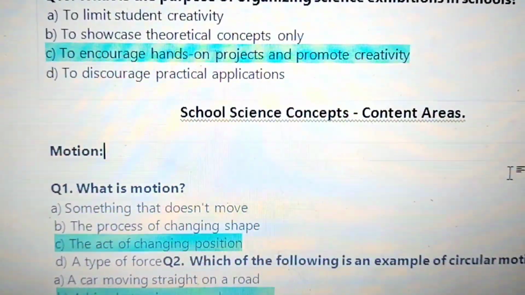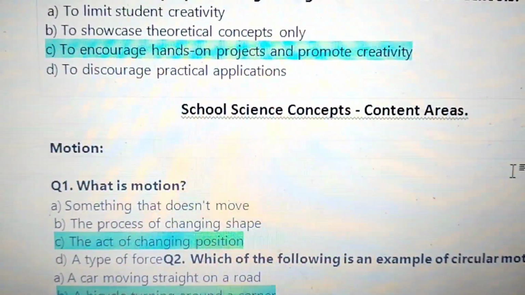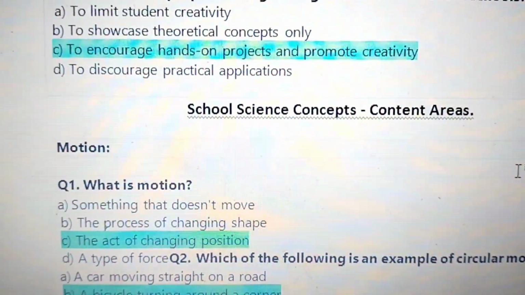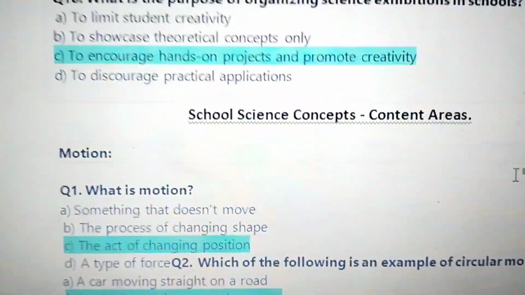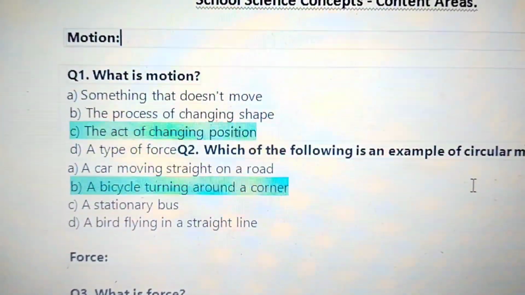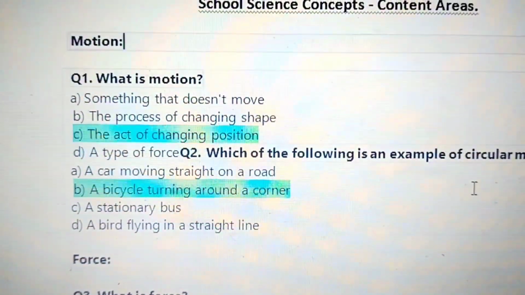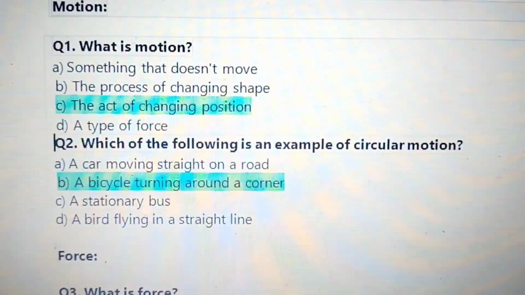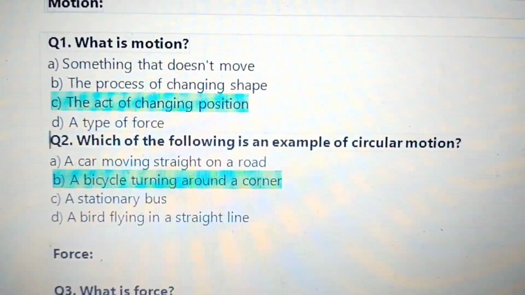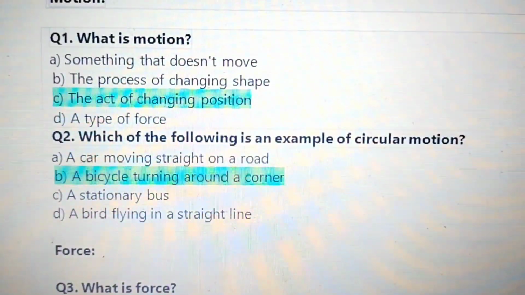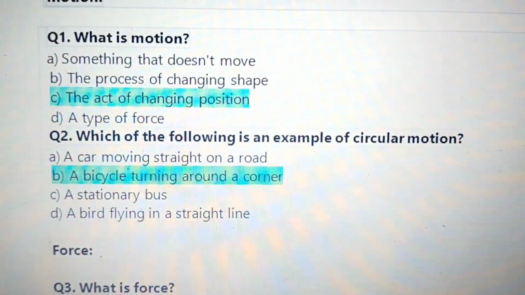Next, school science concepts, content areas, subject science. Motion. What is motion? Answer: the act of changing position is motion. Question 2, which of the following is an example of circular motion? Answer B, a bicycle turning around a corner.